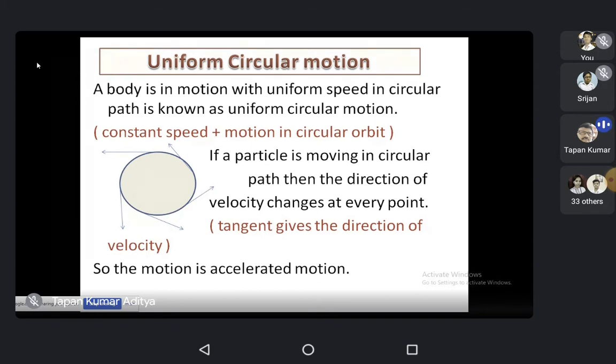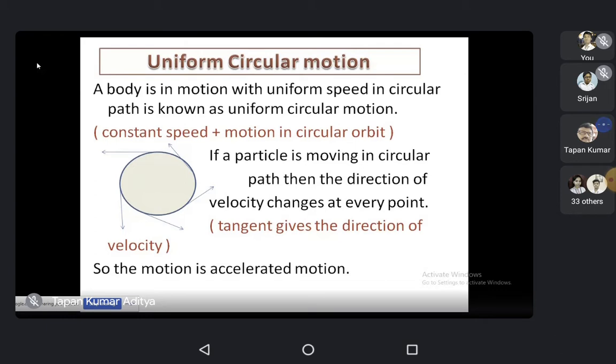Three words: uniform, circular, motion. Uniform means the speed remains constant at any point, and circular means the object will move in a circular path. This is the meaning of uniform circular motion.